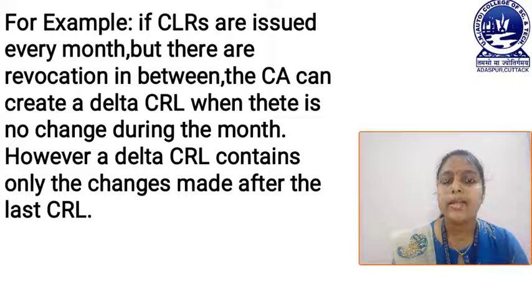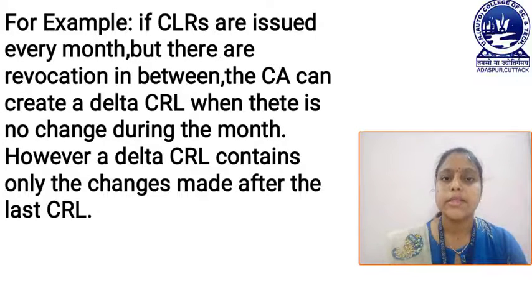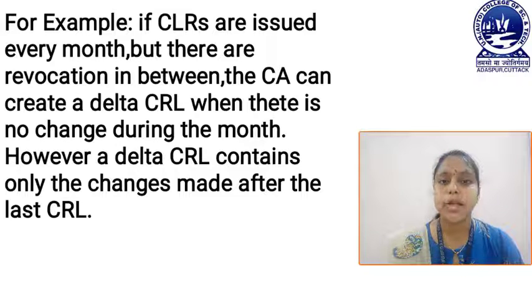A delta CRL contains only the changes made after the last CRL, which means if the CRL is issued every month but in between, if any revocation is required, in this case the certificate authority creates a delta CRL. This is all about the X.509 certificate, which is nothing but a universal certificate format.